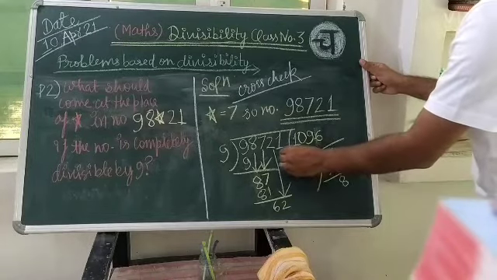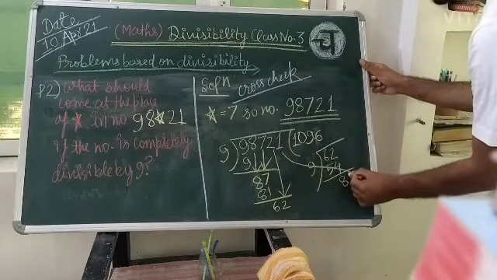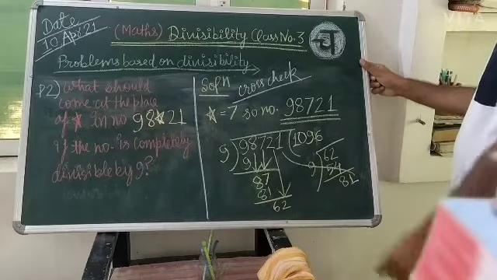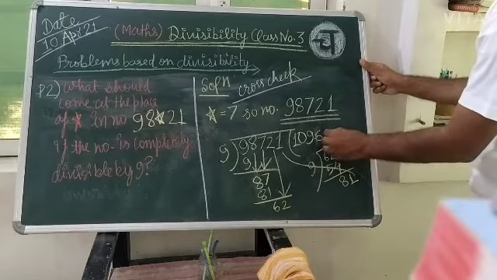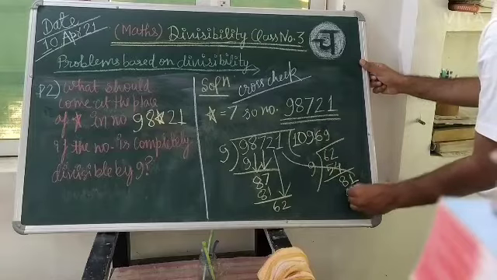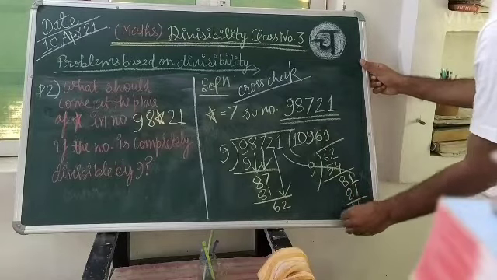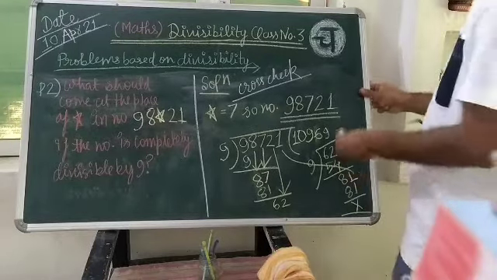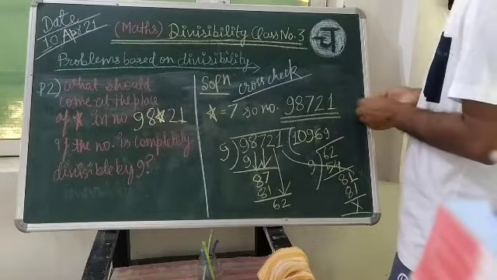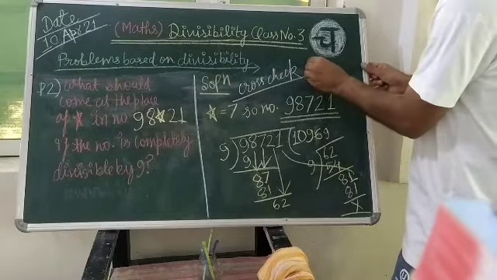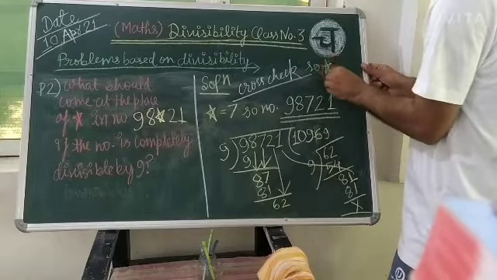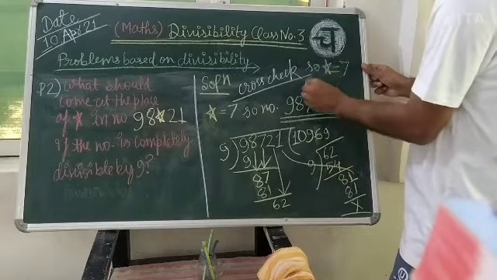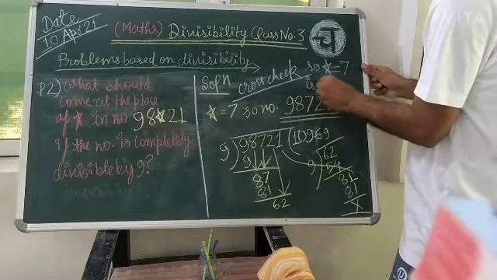Next we will bring down the 1 here and 9 9s are 81. So you are looking, it is completely divisible. Cross check done. So star equals 7 is correct.